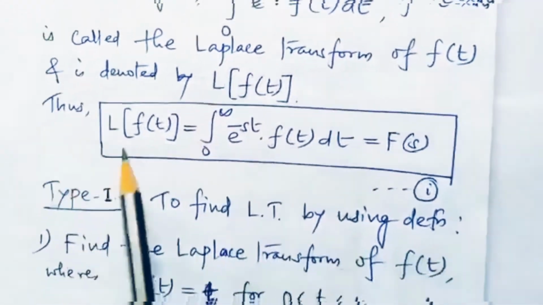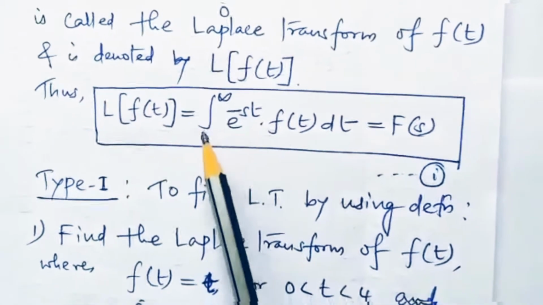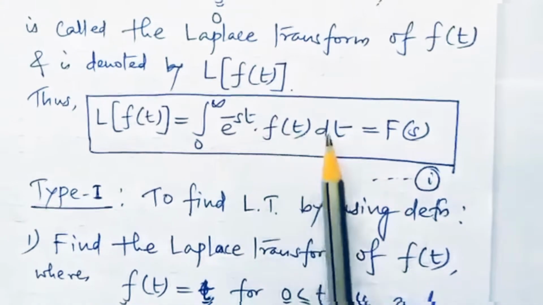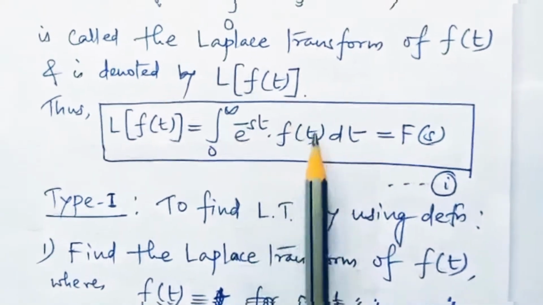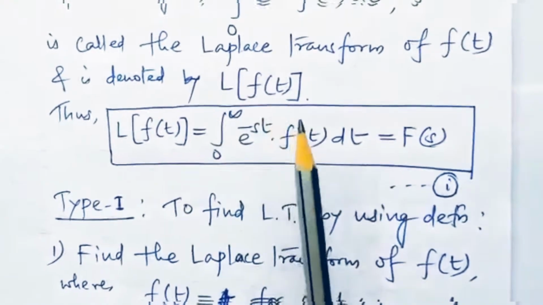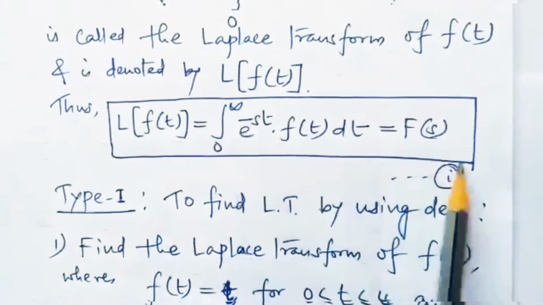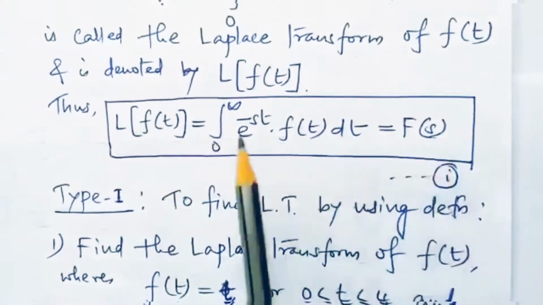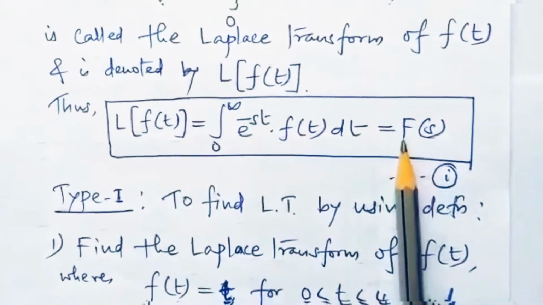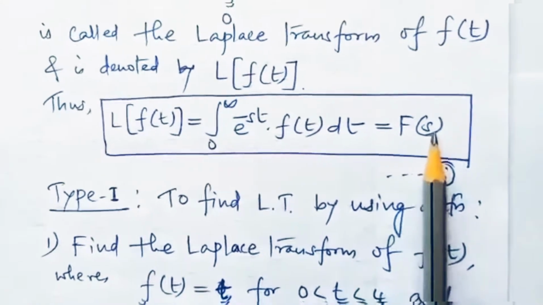So technically we can write the Laplace transform of f of t as the integration between 0 to infinity of e to the power of minus st f of t dt. After evaluation, this t will disappear and the final result will be expressed with the help of only one variable, that is s. Just to distinguish between f of t and f of s, I have written small f of t here, and here it is capital F of s. So s represents the parameter which is known as the transform parameter.